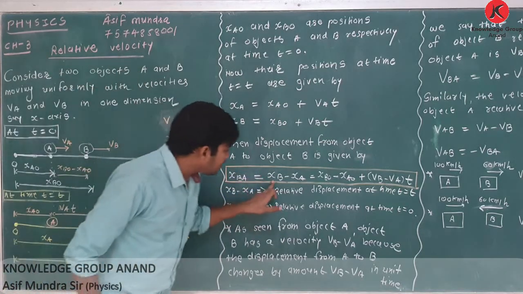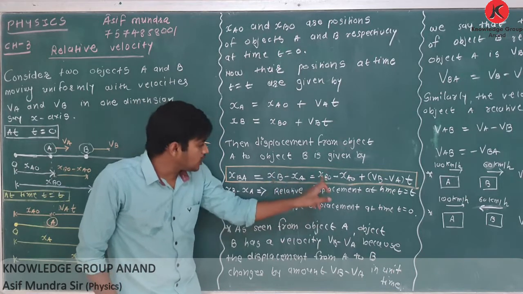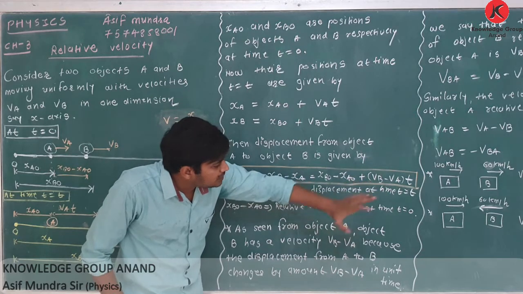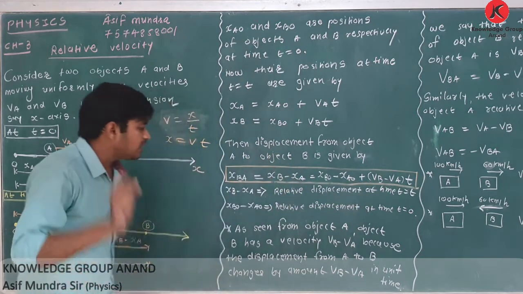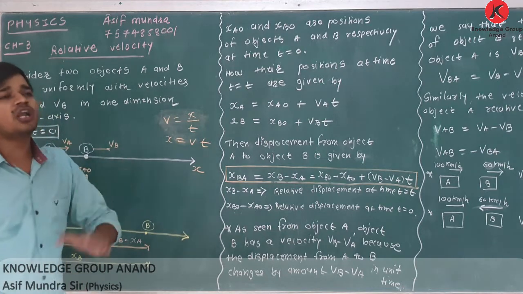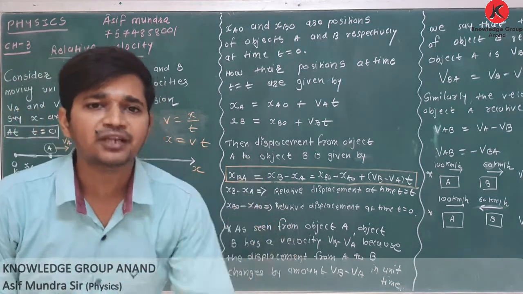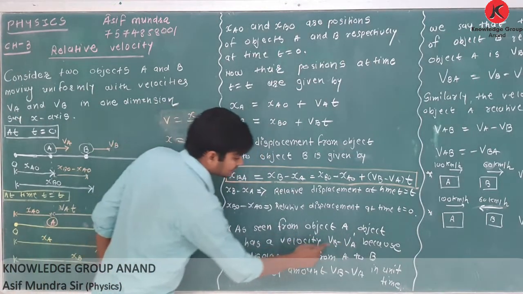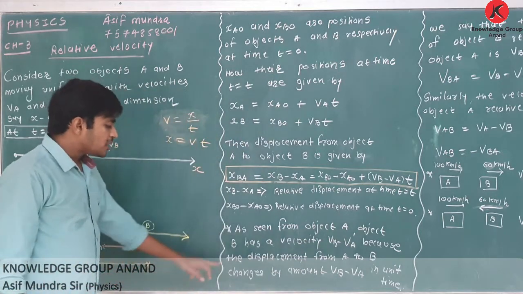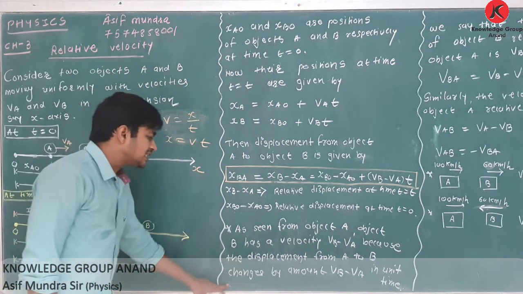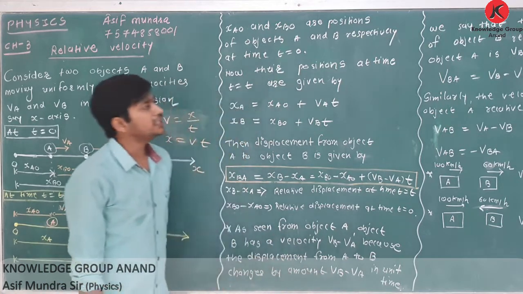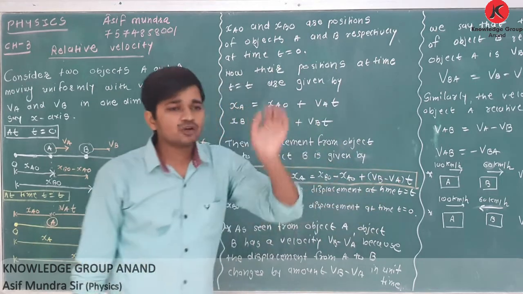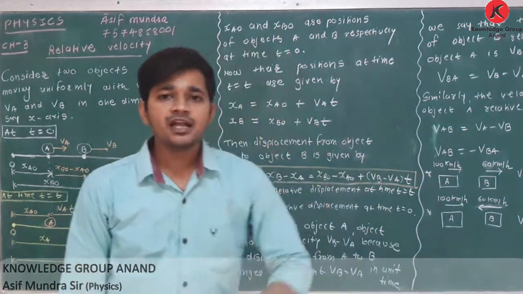What is XB minus XA? Final distance between the two objects. What is XBO minus XAO? Initial distance between the two objects. Now what about this VB minus VA into T? This VB minus VA is called the relative velocity of B with respect to A. As seen from object A, object B has a velocity VB minus VA because the displacement from A to B changes by the amount VB minus VA in unit time. So this VB minus VA is the velocity of B with respect to A, relative to A.